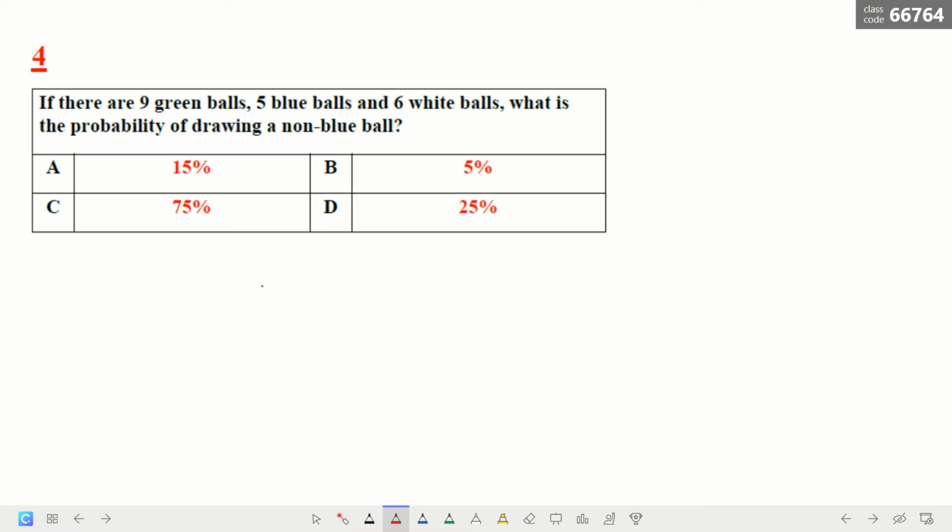Now, if there are 9 green balls, 5 blue balls, and 6 white balls, what is the probability of drawing a non-blue ball? So now here we have to add all of them to get the total. Now 9 plus 5 plus 6, that's equal to 20.